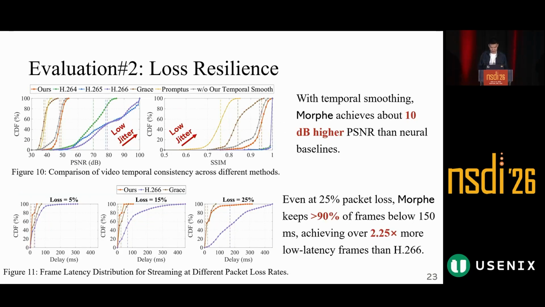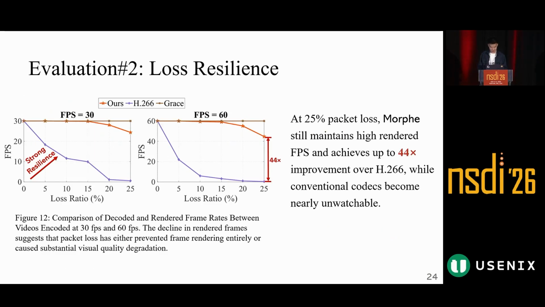Next, we evaluate loss resilience. Temporal consistency is important because the jitter is easy to notice. With temporal smoothing, Morphe achieves about 10 dB higher PSNR than neural codecs. On the latency side, even with 25% token loss, more than 19% of the frames are still below 115 milliseconds. So Morphe not only improves the visual quality, it can also keep the video stable under the lossy network.